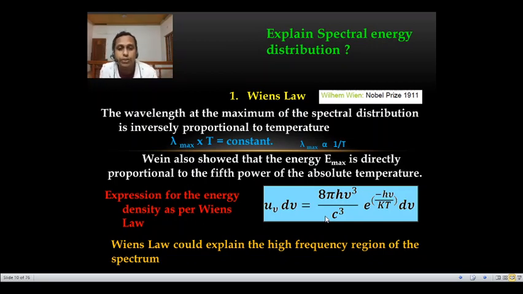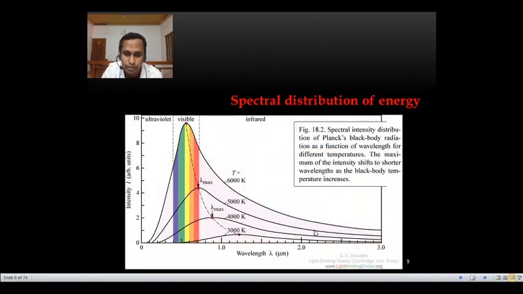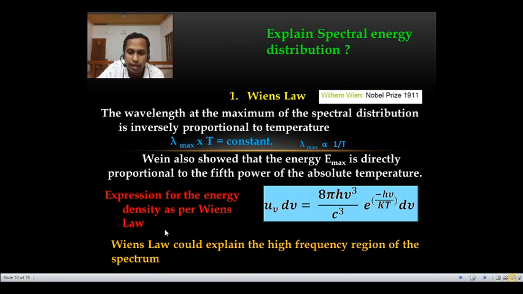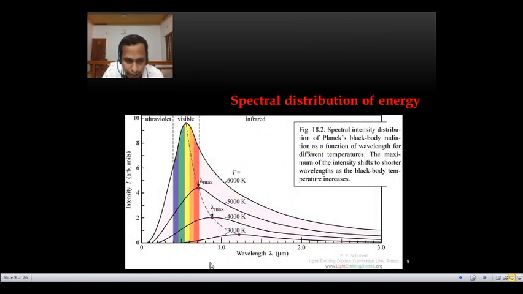Wien's law could explain the higher frequency region. Here, this is low wavelength, and lower wavelength means higher frequency. So this region, this spectra, can be explained with Wien's law, but Wien's law could not explain the lower frequency side or higher wavelength side.